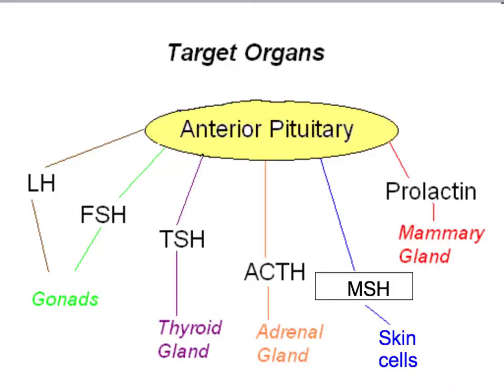Here is a very simple diagram showing the target organs of our anterior pituitary. Luteinizing hormone and follicle-stimulating hormone are both going to stimulate the gonads. Thyroid-stimulating hormone is responsible for stimulating the thyroid gland. ACTH is responsible for stimulating the adrenal gland. MSH, melanocyte-stimulating hormone, stimulates the skin cells. And then prolactin is going to stimulate the mammary glands.